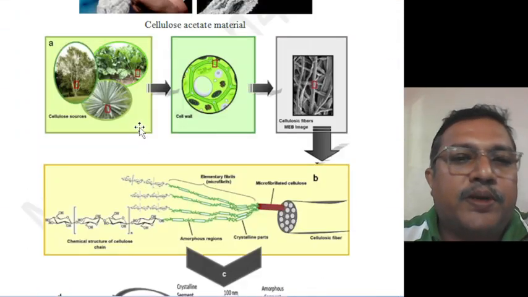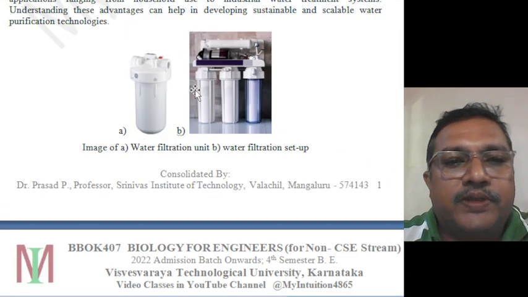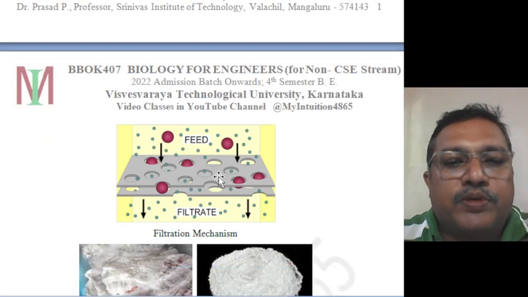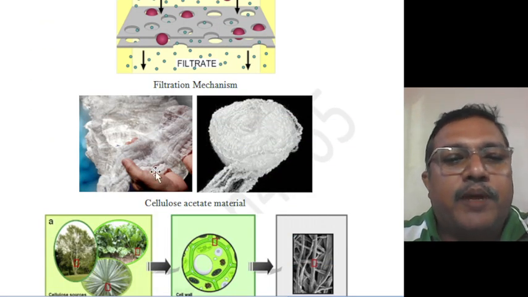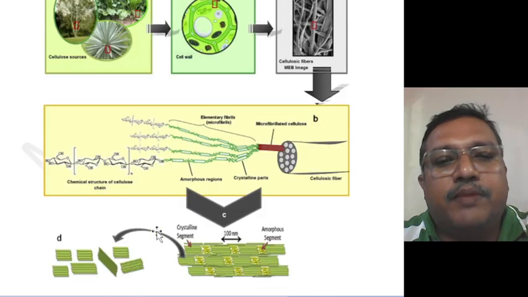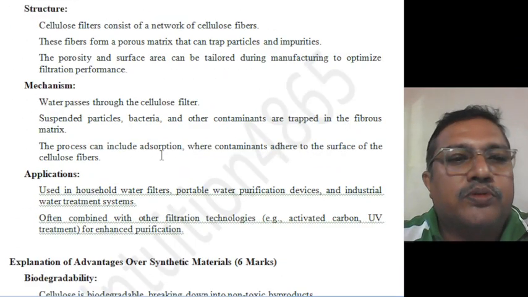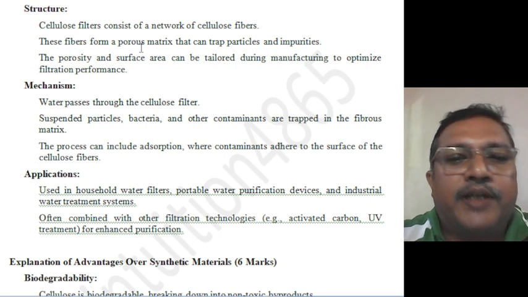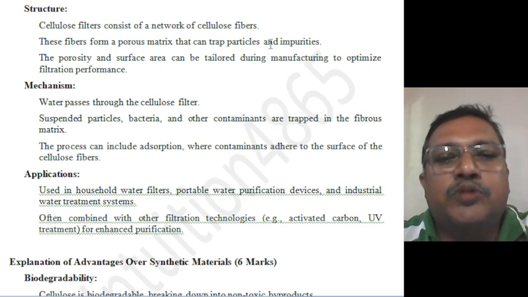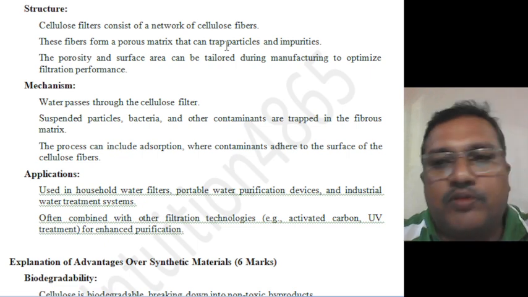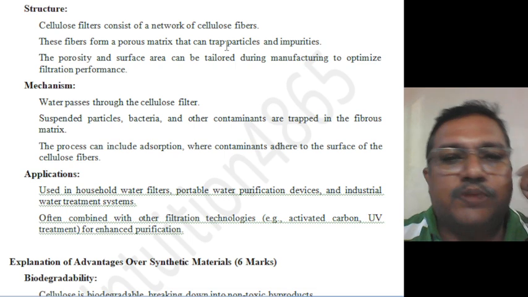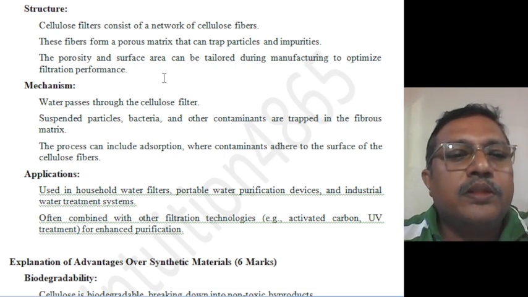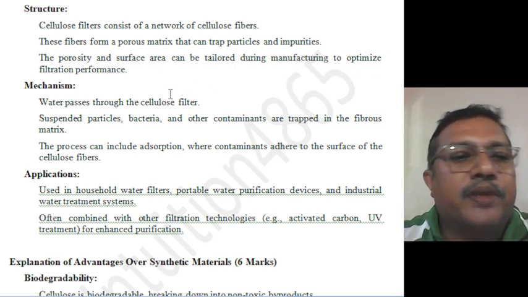As you can see in that particular water filter which I mentioned, the pores can be controlled by adjusting the cellulose acetate in the material that we use. So a network of cellulose fibers are kept together so that in the porous matrix, the pores are fine-tuned based on our requirement to trap the particles, based on the particle size or the impurities present in that water, and it can be adjusted so that I will get an optimized filtration performance.